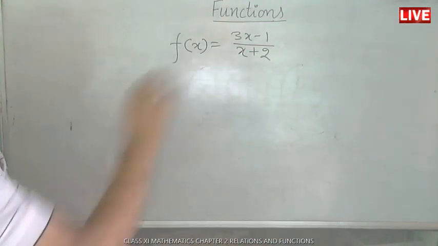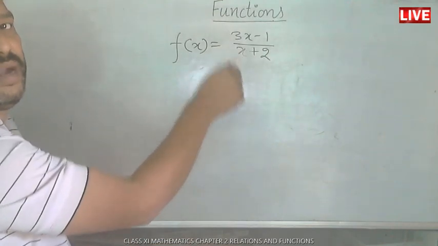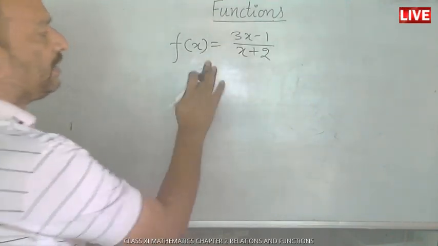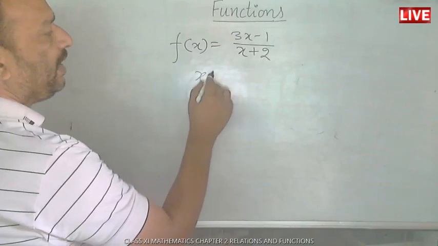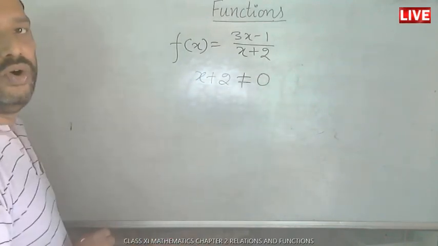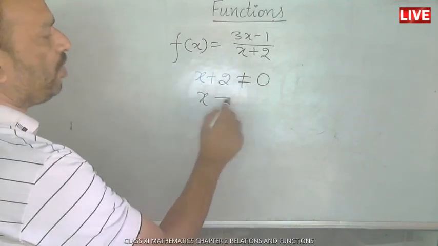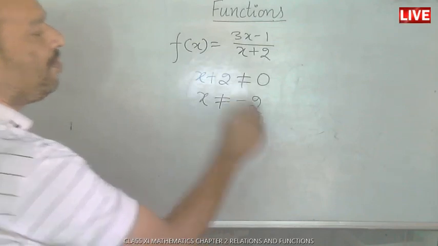Here in this case, the function is of the form of a rational function, something upon something. So simply take the denominator in such a way that it must not be 0. x plus 2 must not be 0. It means x cannot be equal to minus 2.